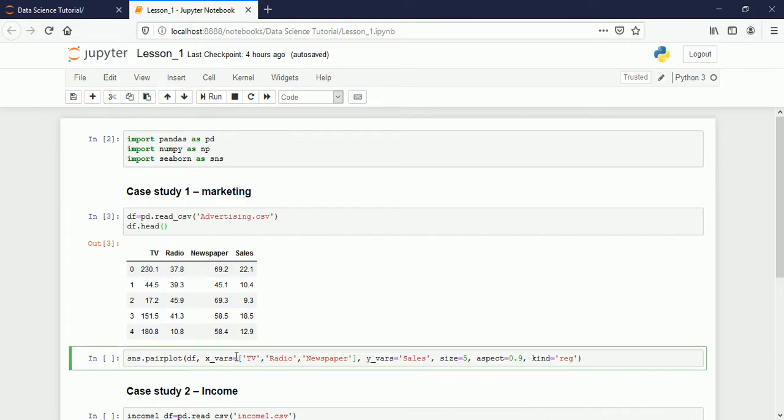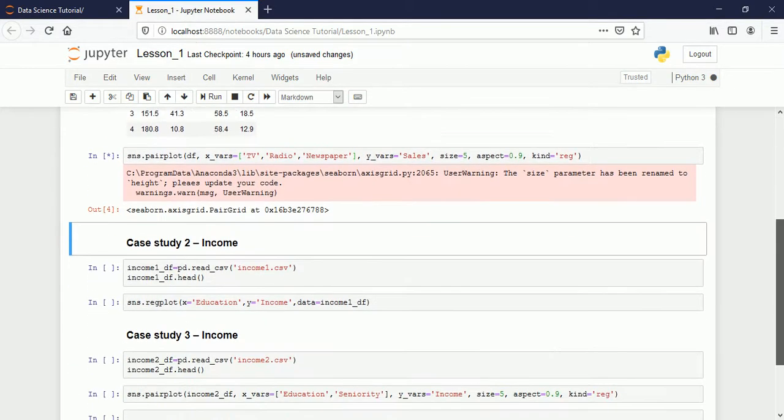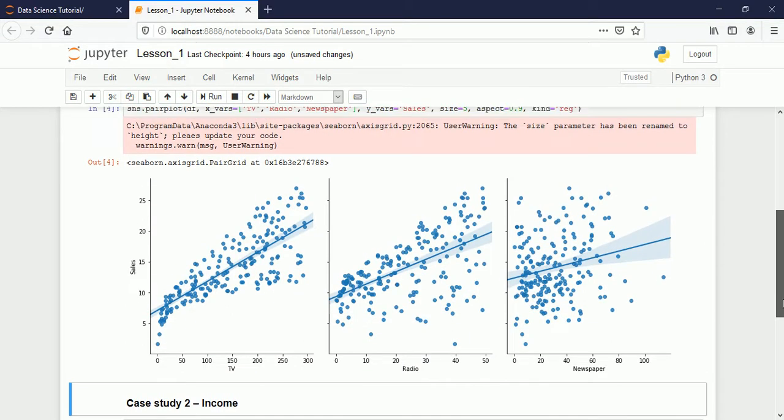Now see, I'm showing this relationship using some graphs. See friends, the first graph shows the relationship between TV and sales, then radio and sales, and newspaper and sales.